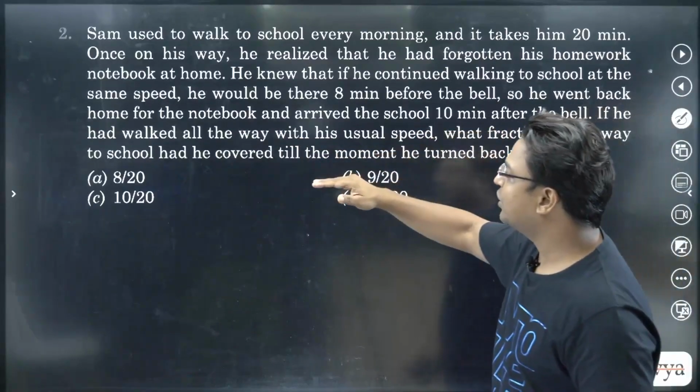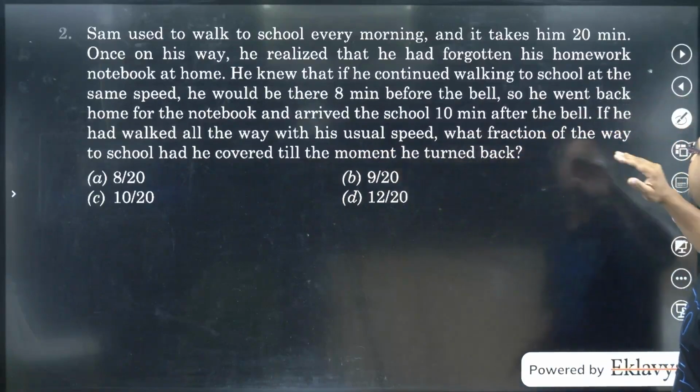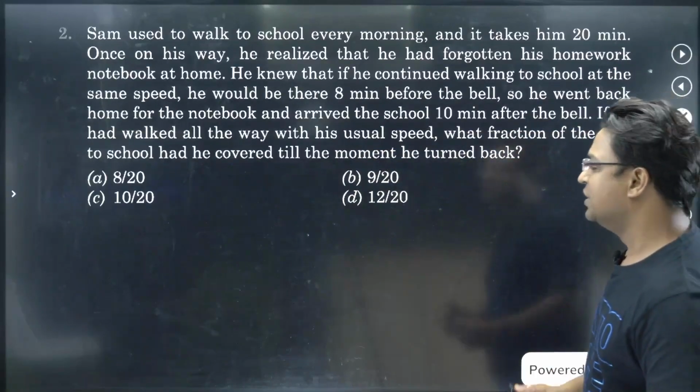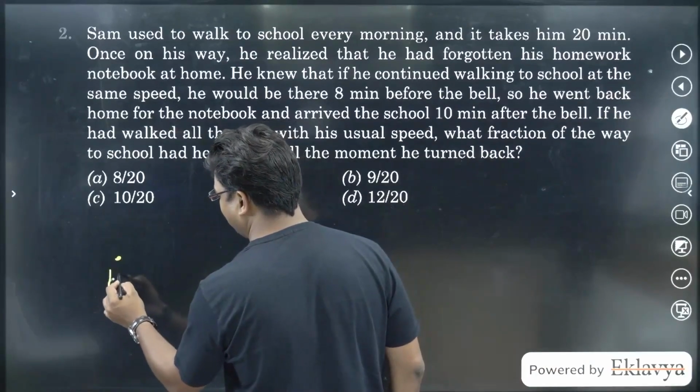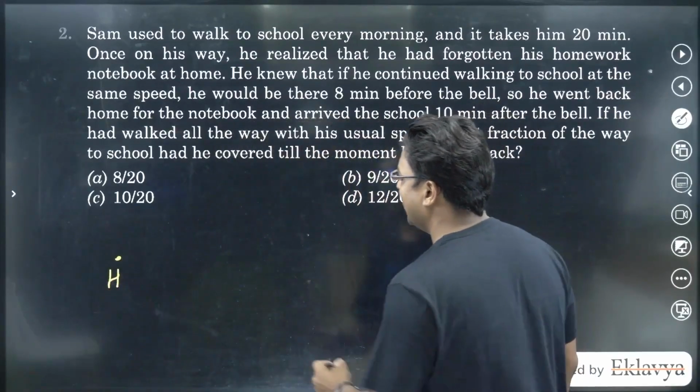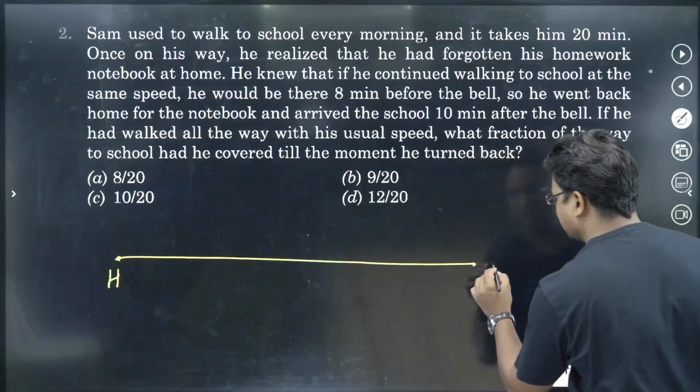If he walked all the way with his usual speed, what is the fraction of the... okay, so let's do this. Let's say this is his home. This is home of Sam, and let's say this is school of Sam.